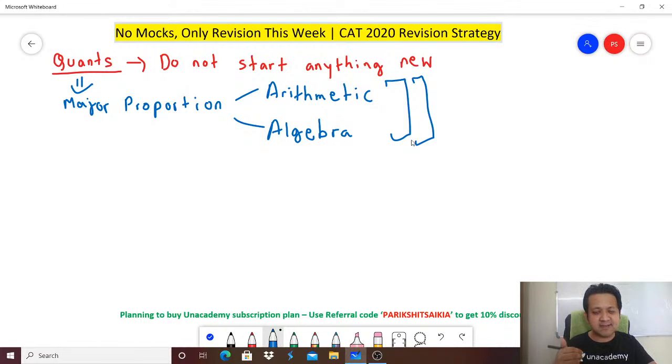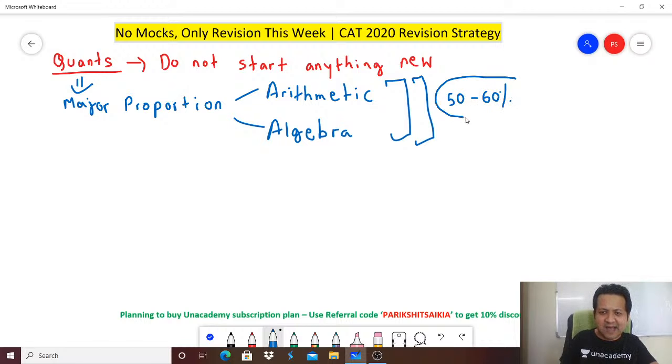Have you recently revised topics like installments, SI CI installments? Have you revised concepts like maxima, minima, functions? Because these are concepts which people tend to forget. So a last-minute revision is required, lest you feel that you have forgotten this and you are not able to solve these questions on the exam day. So spend at least 50 to 60% of whatever time you plan to invest in these last 7 days on arithmetic and algebra topics.